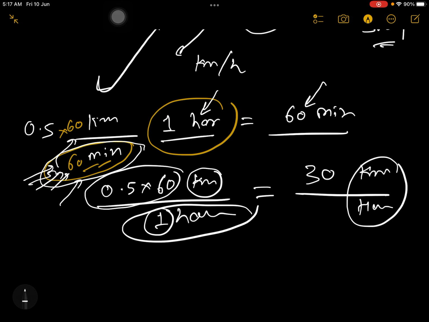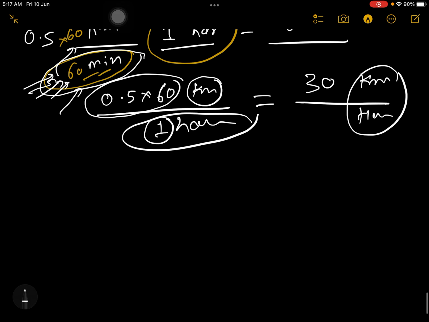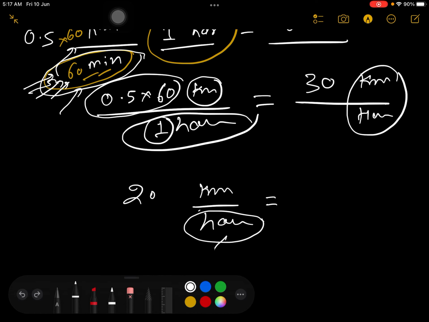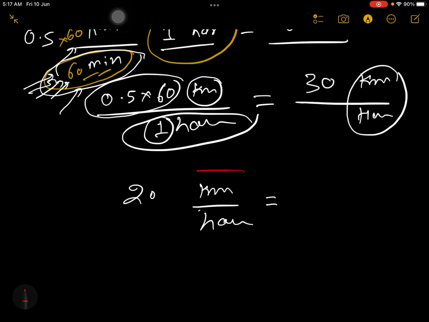I hope you are liking this method. Just as an example, suppose you have a speed of 20 kilometer per hour and you want to convert this into kilometer per minute. See, I will explain again what I'm trying to say. I have the data 20 kilometer per hour, but I want my speed in kilometer per minute.